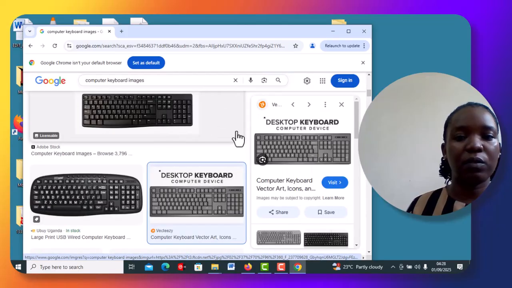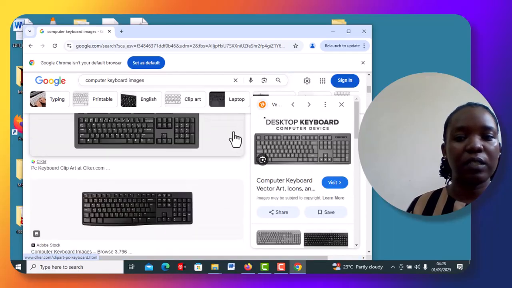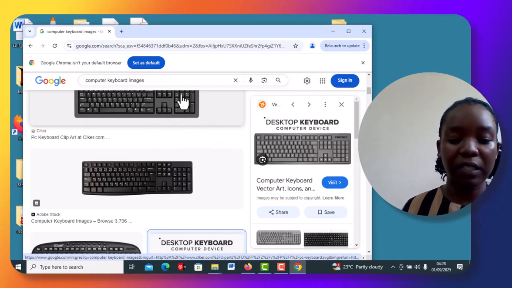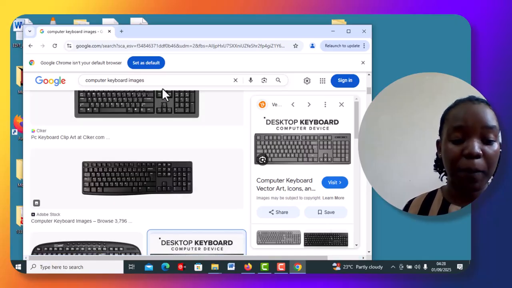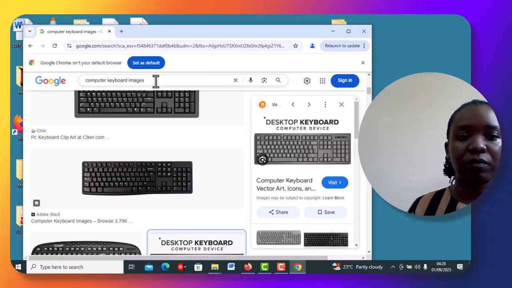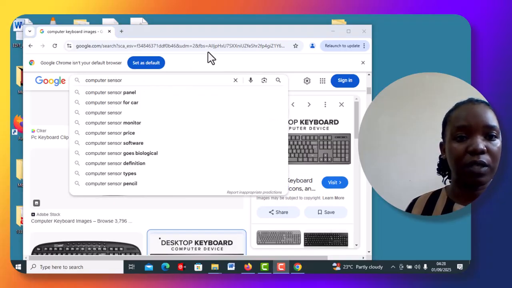It has a lot of keys on it. We have all the letters of the alphabet, we have the delete key, the backspace, we have numbers on it, and all that. These are some of the common hardware devices you get.